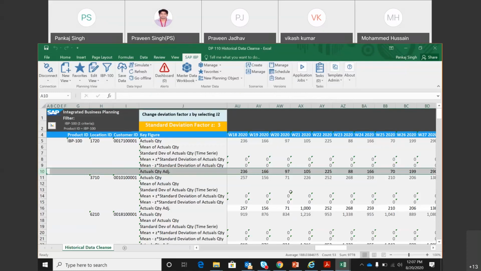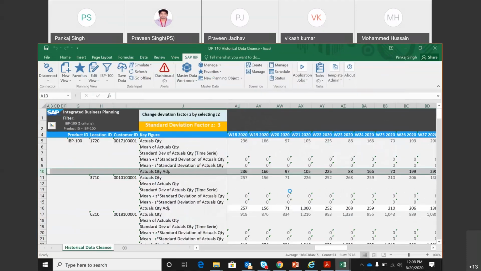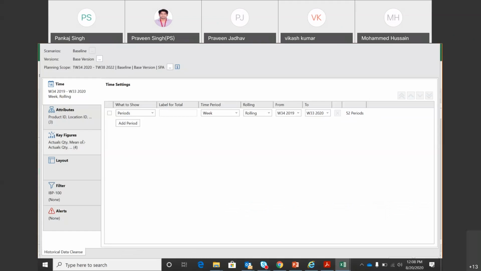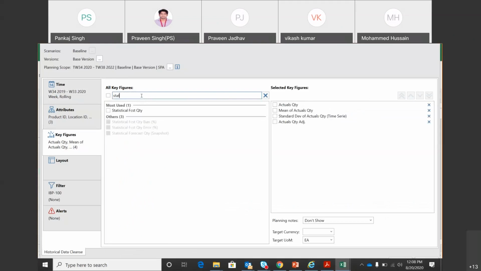One. The second one, what if we keep all these key figures, which are in the 4 sheets, in a single sheet? Yes, we can. Nothing happens. We can keep all those key figures instead of going to different key figures in different templates. I can bring the statistical forecast quantity over here.